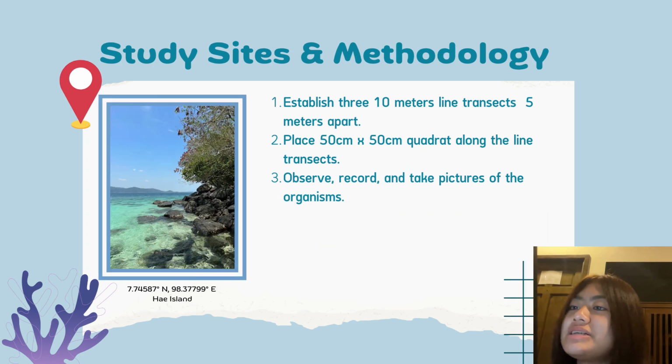First, establish 3 10-meter line transects 5 meters apart. Second, place a 50 cm by 50 cm quadrat along the line transect. And third, observe, record, and take pictures of the organisms.